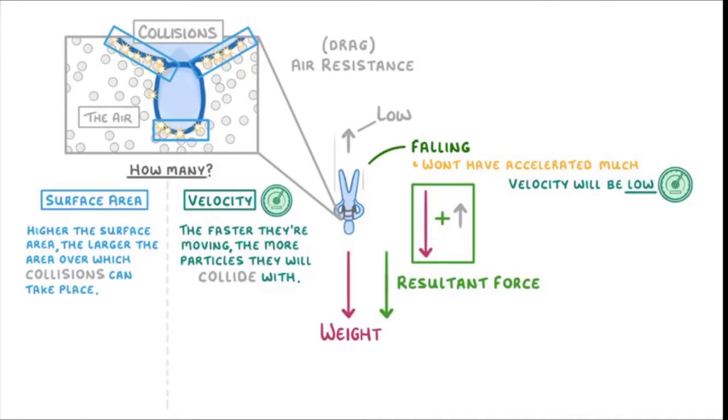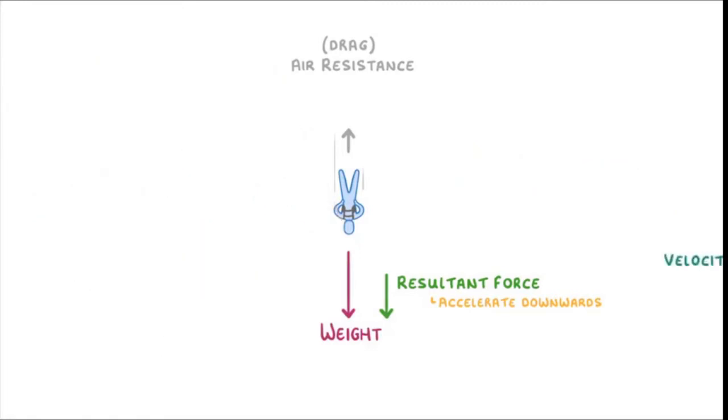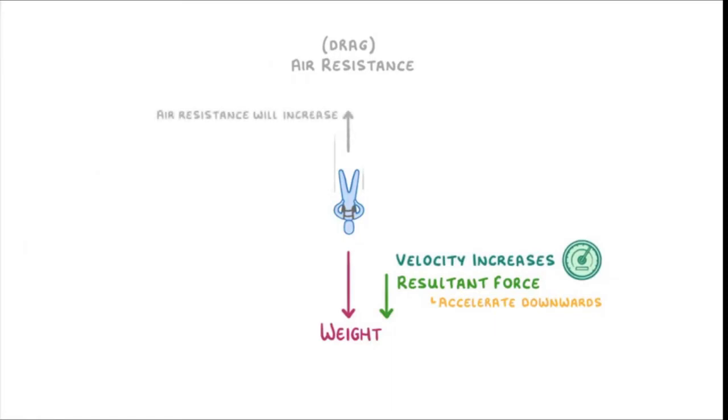The resultant force is the sum of the weight and air resistance, both acting in opposite directions, so the air resistance cancels part of the downward force. So the size of the resultant force is reduced, but it is still acting downwards. As the person accelerates downwards, the falling velocity increases continuously.